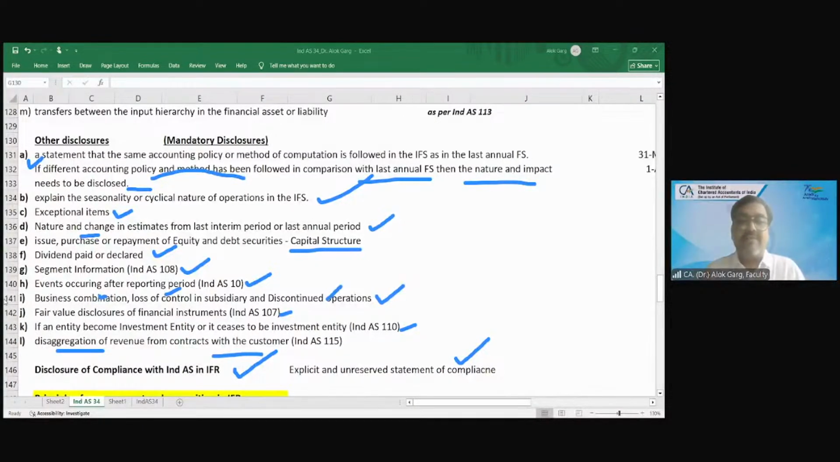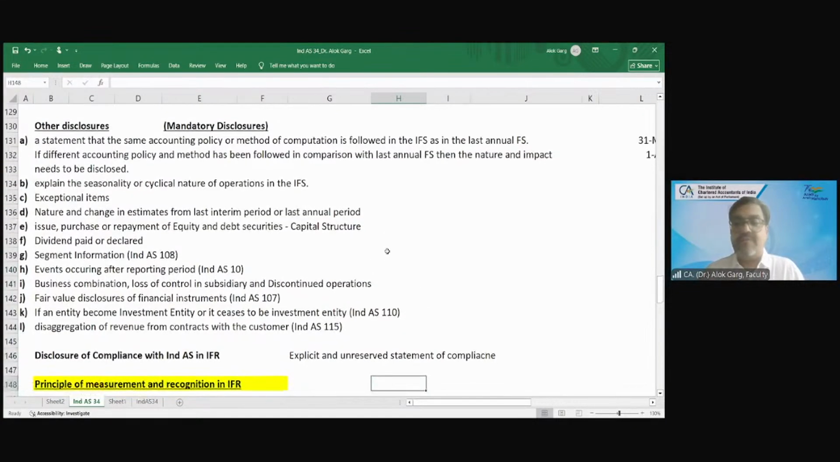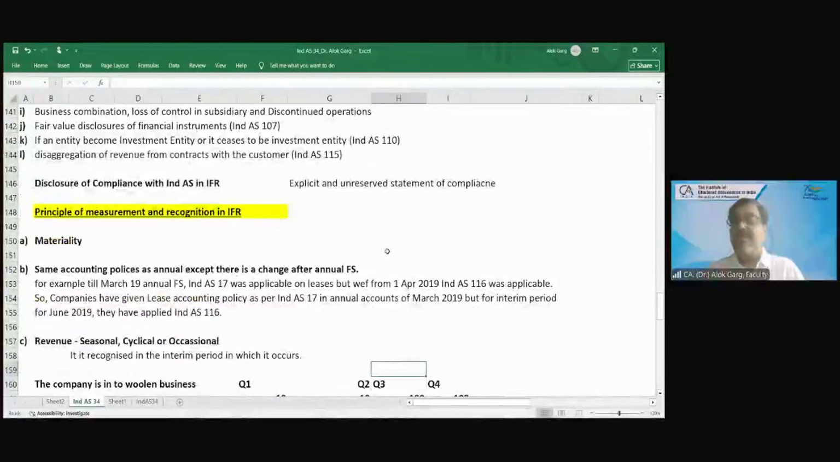So friends, we have covered the condensed balance sheet, condensed P&L, condensed statement of changes in equity, condensed statement of cash flow, and the significant and mandatory notes to accounts. Now we'll move into the principle of measurement and recognition.